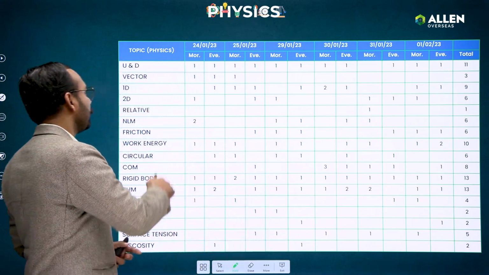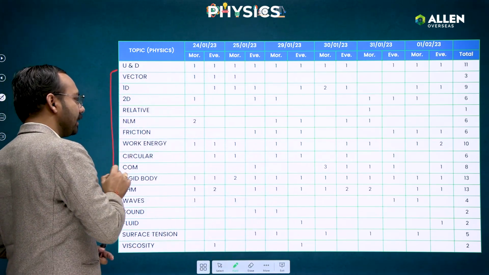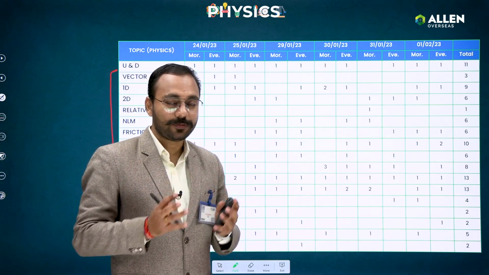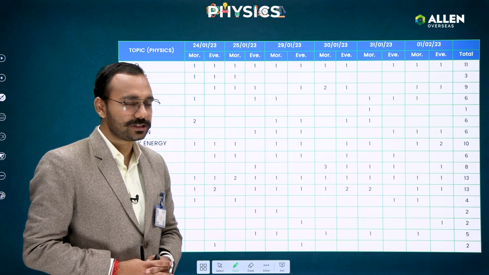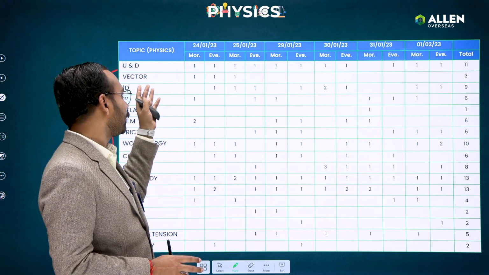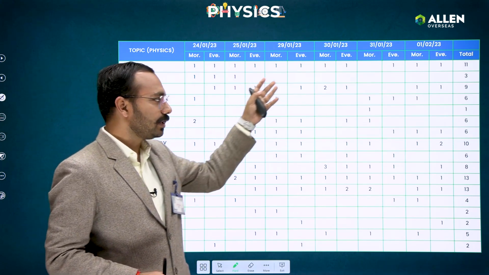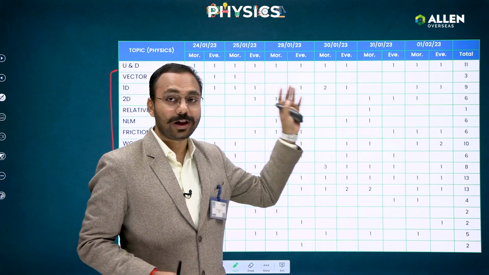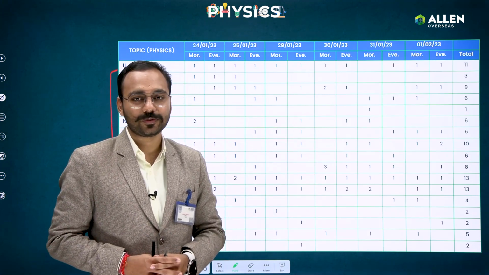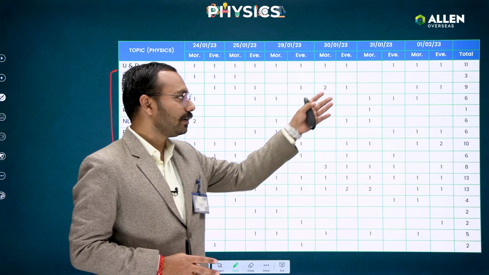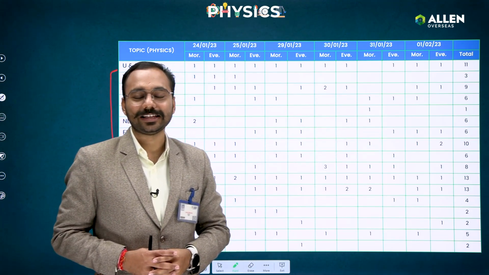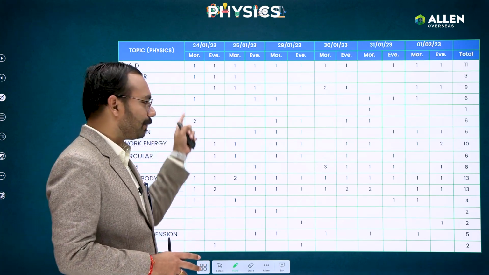Starting with the complete mechanics, the weightage was average. Not a very large number of questions have been asked, but the weightage was average, and in some chapters it was below average as well. If I give the example of vectors, 1D, 2D, relative motion, NLM, out of 12 papers, because the paper was conducted in 6 days with 12 papers across morning and evening shifts, you can see 11 questions, 3, 9, 6, 1, 6, 6, 10. So averagely, less than 1 question has been asked from these chapters generally.